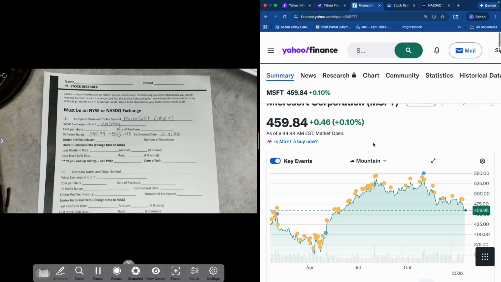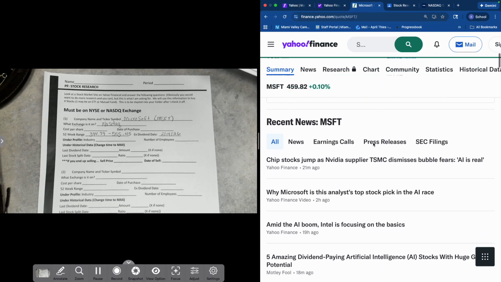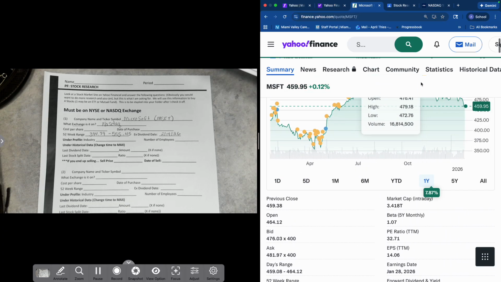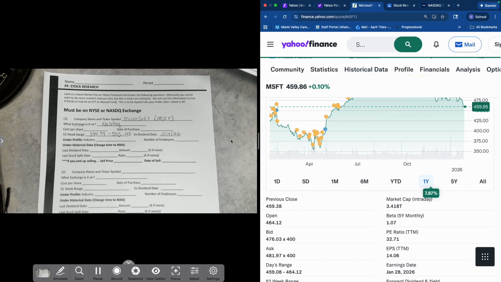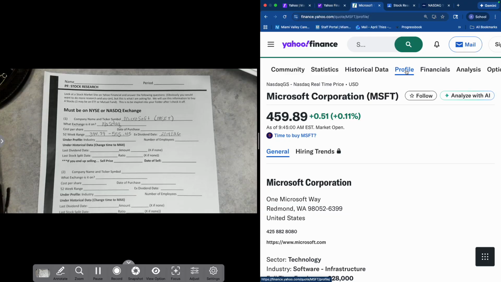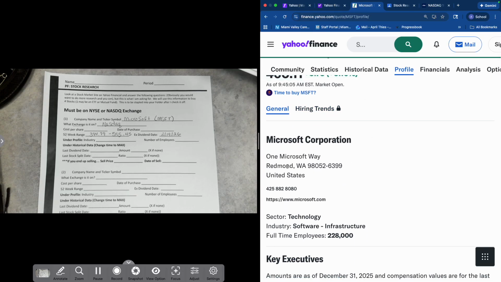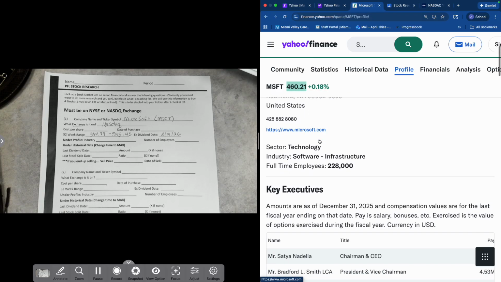Next thing I need to do is go to historical data. Yours might be up here or it might be over at the left hand side. It's going to depend. Mine's super small right now. I'm sorry, I'm going to go to profile first. So under profile, we're going to go down here. I can see that in Redmond, Washington is where the headquarters for Microsoft is at.